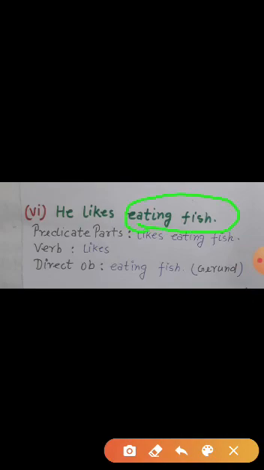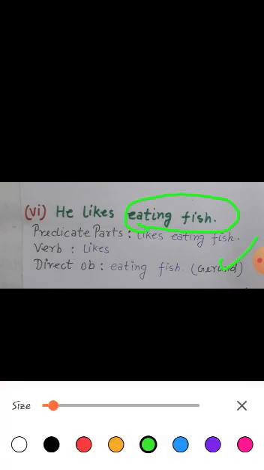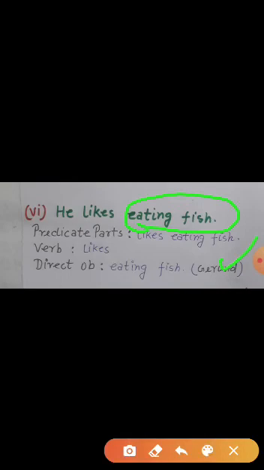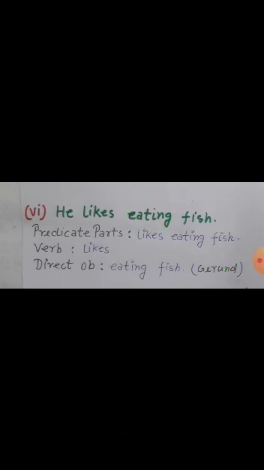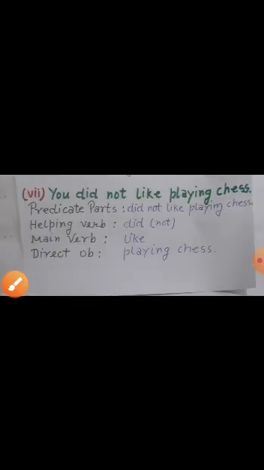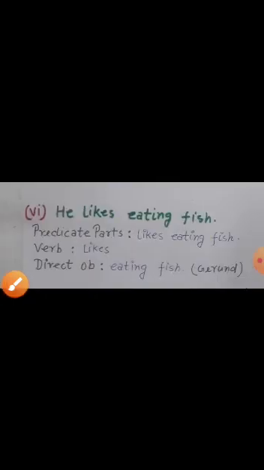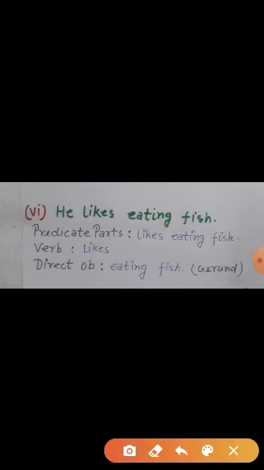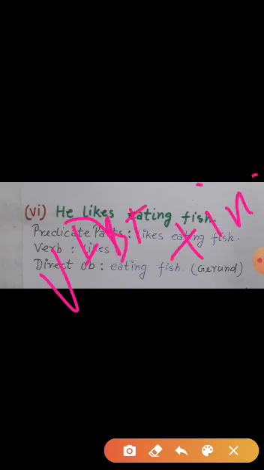वह मछली खाना पसंद करता है. वह क्या पसंद करता है? Eating fish. So this is direct object. Direct object, gerund type. So do you remember the structure of gerund? How can we make a gerund form? It is first form of the verb and ing. This is the gerund form.